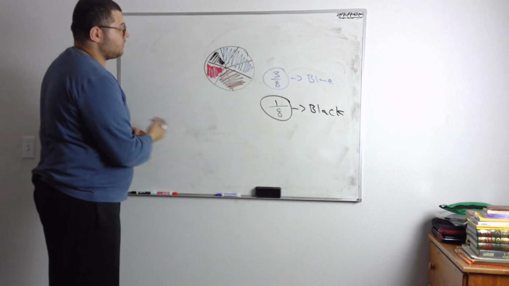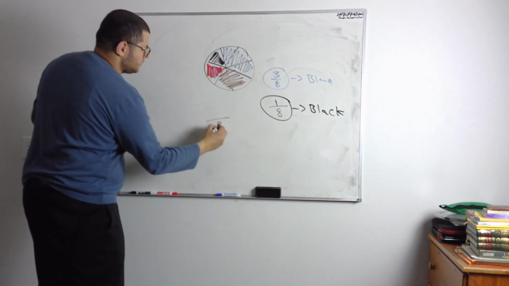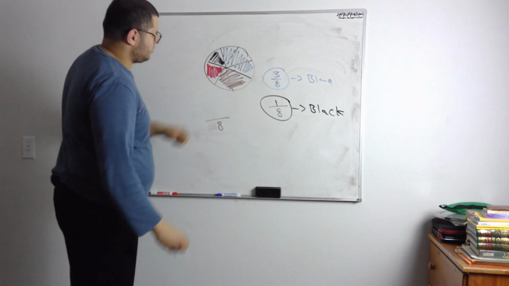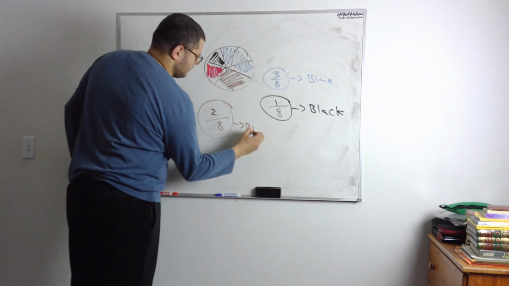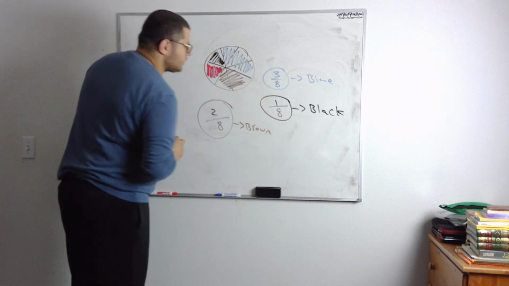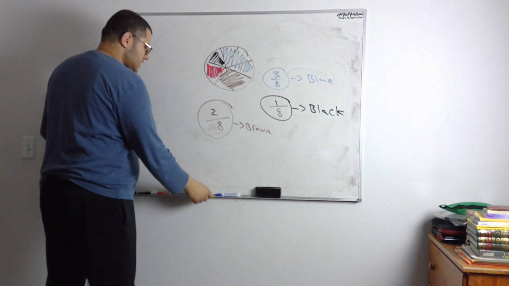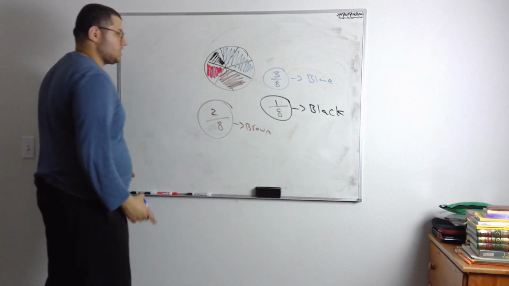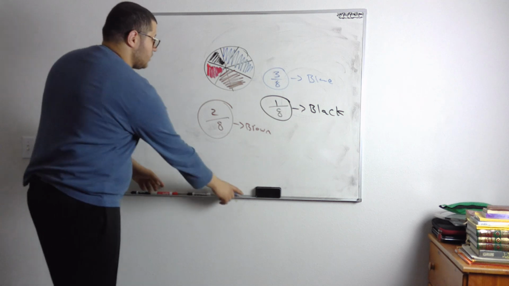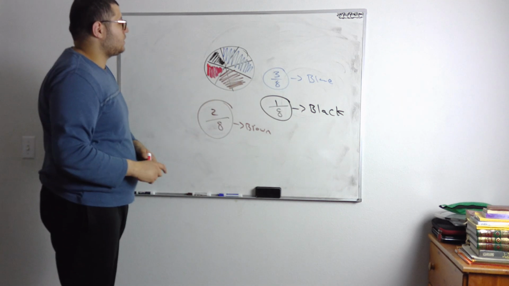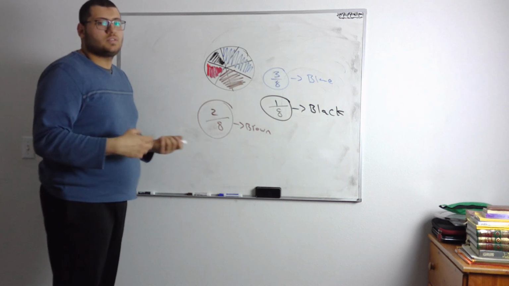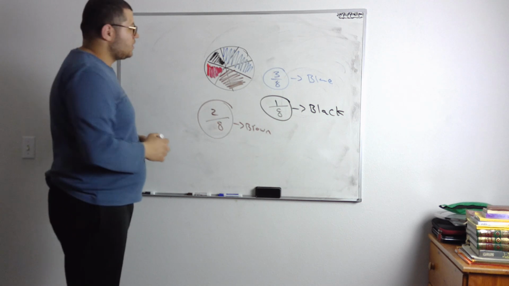What's my probability of landing on brown? There's a total amount of 8 slices and there's 2 brown, so 2 out of 8. So that's for brown. Awesome. Is it possible to land on brown? Yes, it is possible because there are 2 brown slices. Is it likely or unlikely? It's likely because there's 2 of them, so it's very likely that it may land on it, right?